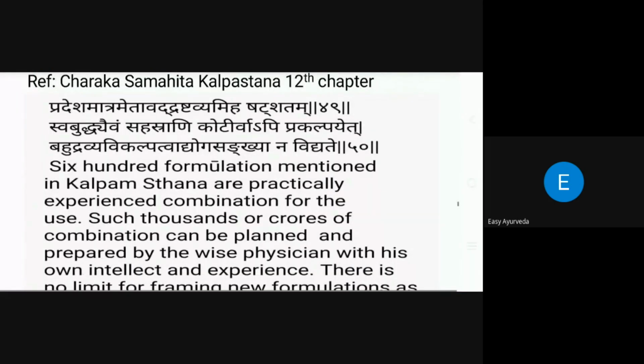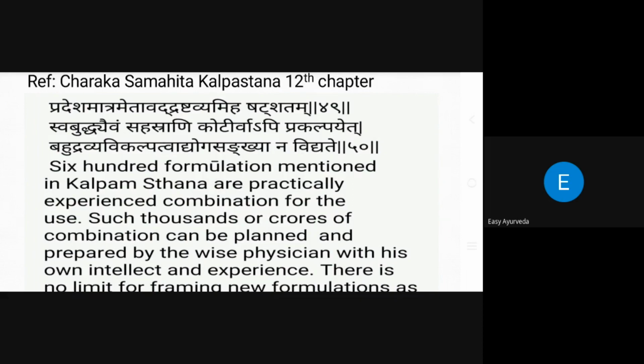See here, the Kalpasthana especially deals with Vamana and Virechana Yogas. In that Kalpasthana, he explained 600 formulations: 245 Vamaka Yogas and 355 Virechana Yogas. Almost all the yogas are explained in an eatable form, like the beautiful dishes we regularly prepare, especially sweets in festival time. And he says that at last these are only examples for you. Pradesha Matrada Drashtvahim Shat Shatam: 600 yogas he has explained.